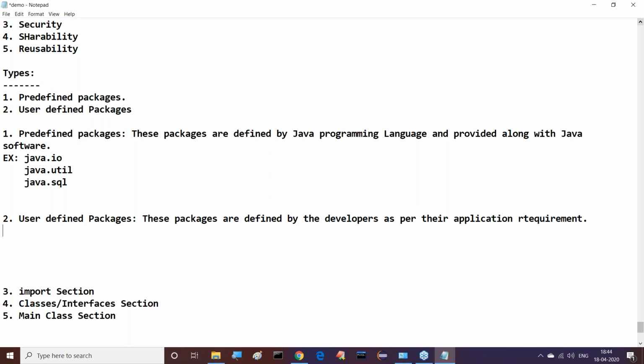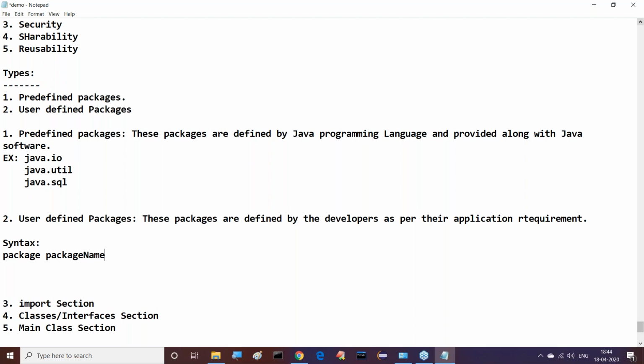To declare user-defined packages, we need to use a syntax. What is the syntax? package name, semicolon. In this way we are able to declare a user-defined package. Come on guys, understand this clearly. The syntax we use to prepare user-defined packages is package name, semicolon. That's it.